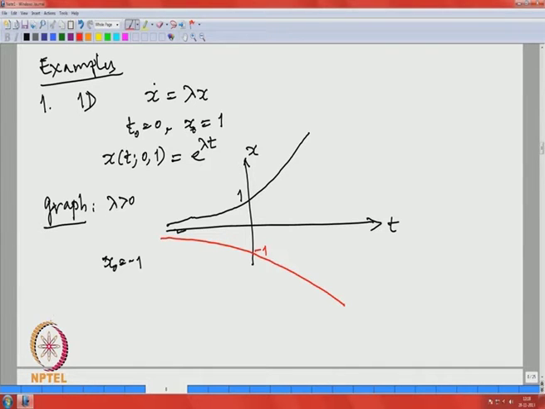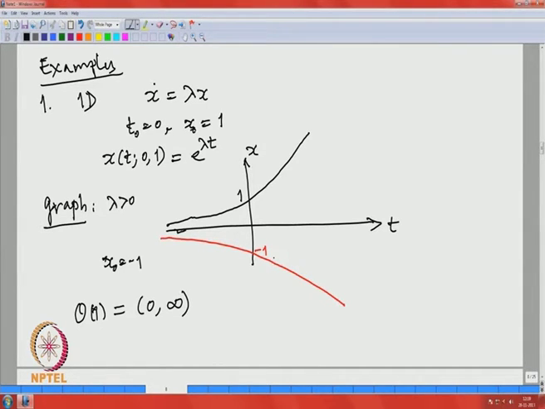And what about the orbit? In this case, for the same example, the orbit passing through 1: I have to suppress t. When lambda is positive, the solution is always positive, so it is just 0 to infinity. This is the orbit.